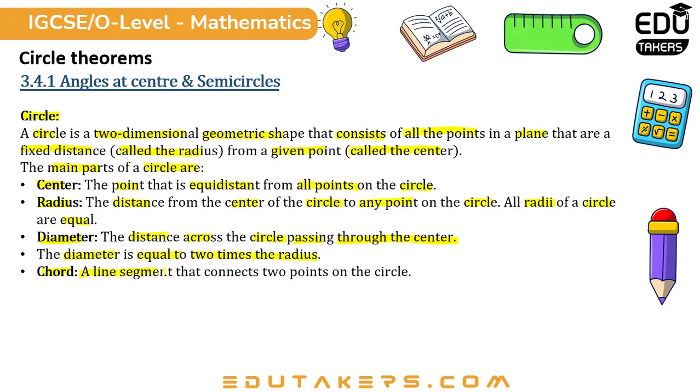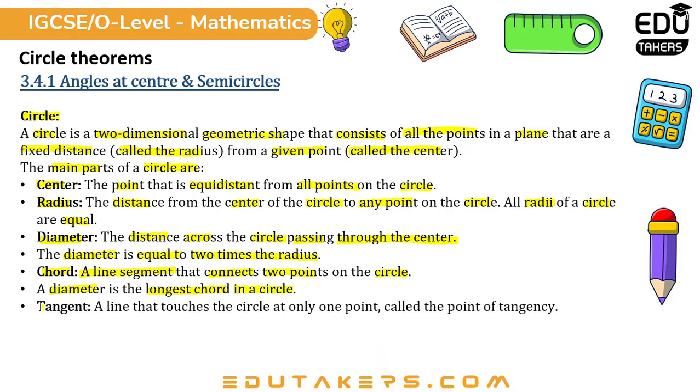Chord, a line segment that connects 2 points on the circle. A diameter is the longest chord in a circle. Tangent, a line that touches the circle at only one point, called the point of tangency. Secant, a line that intersects the circle at two distinct points.